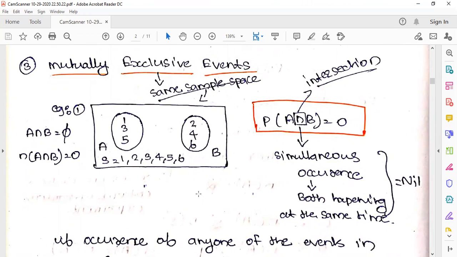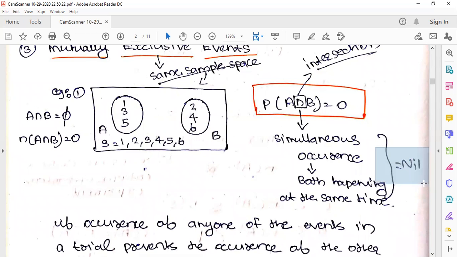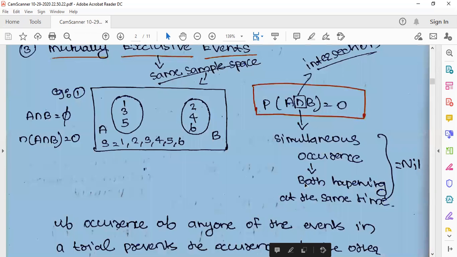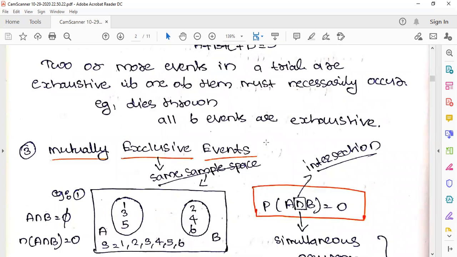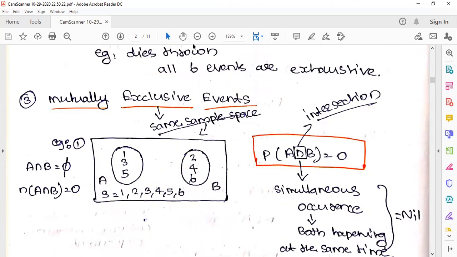Intersection is not there. If A and B are two mutually exclusive events, remember the word exclusive: A intersection B is equal to 0. That is, simultaneous occurrence, both happening at the same time, is not happening. Whichever points I'm marking in red color, you also mark in red color because it's important and you are going to get GATE questions.